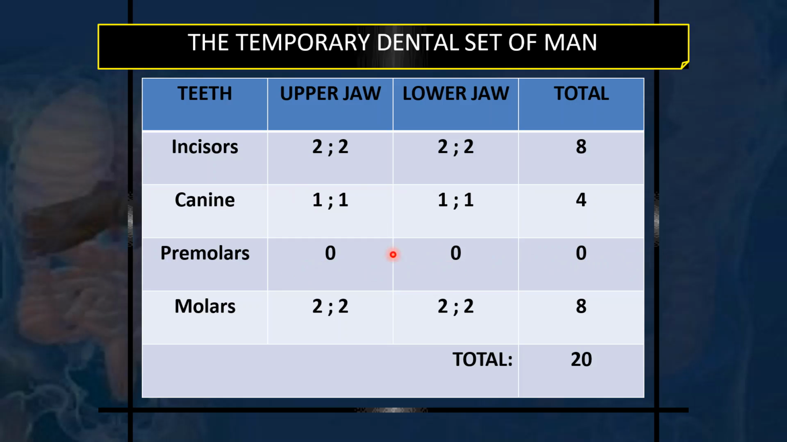Premolars: the infants or the temporary dental set does not have premolars. And in the molars, they have only 8 molars, 2 on each side, but in adults there are 3 on each side. So in the milk teeth or temporary dental set, there are 20 teeth only. Now coming to the permanent dental set of man, the incisors are the same, 8 in number, canines are 4, but we have 8 premolars, and we have 4 more molars than the temporary set. So a total of 32 teeth are there in an adult dental set.